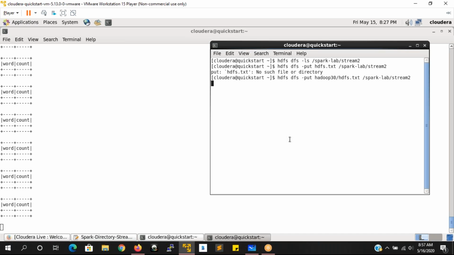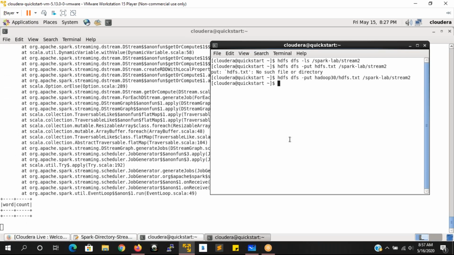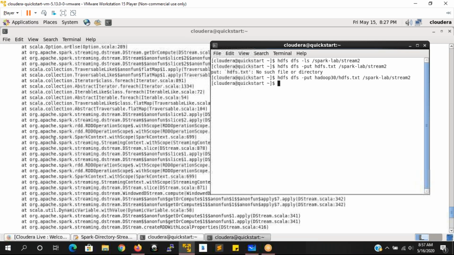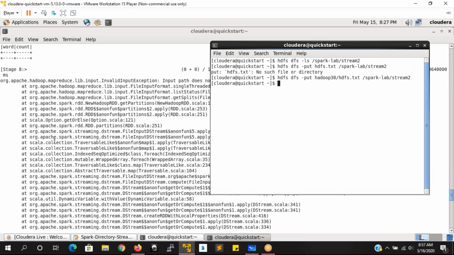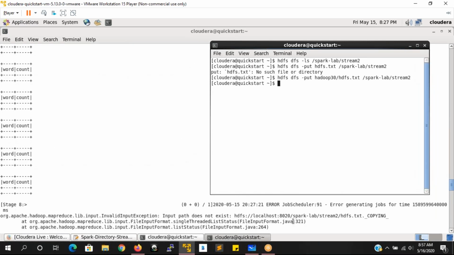Let's see. Oh my God, putting the data, this is the amount of time it is taking. Input path does not exist. Seen to hdfs.txt, input path does not exist. Really?